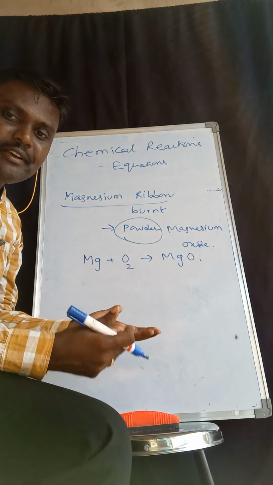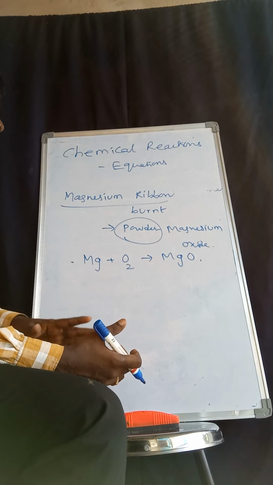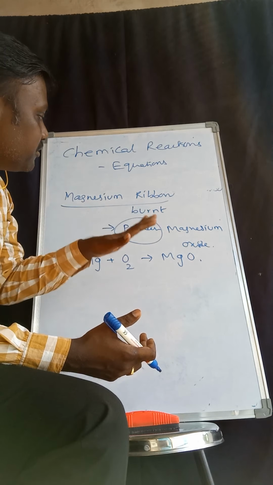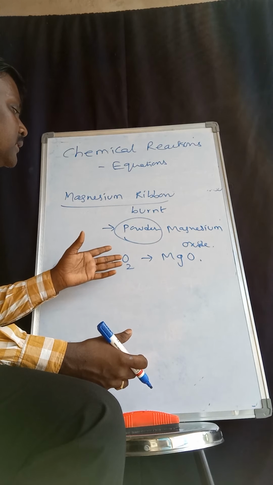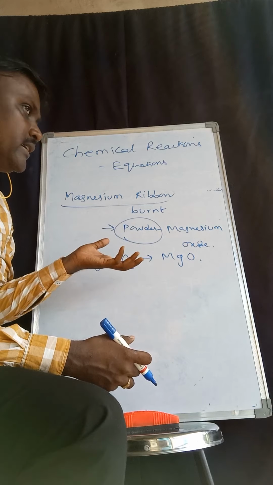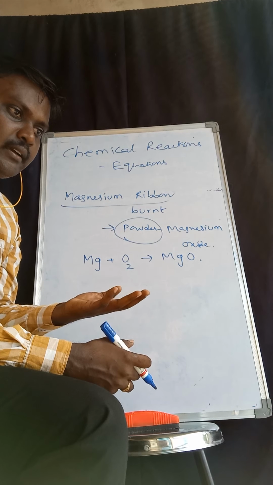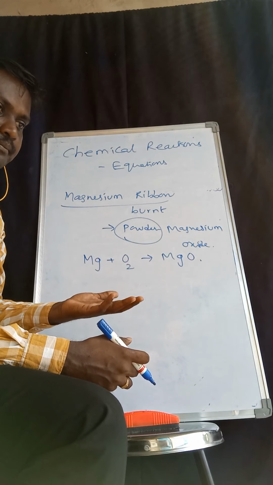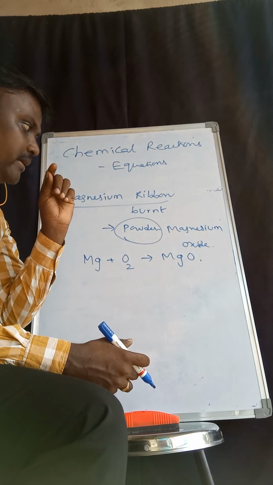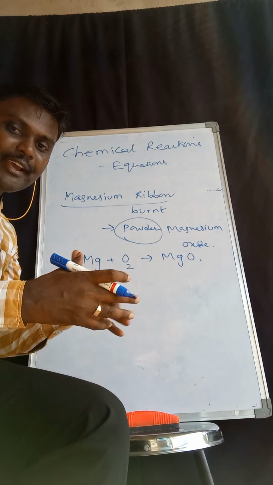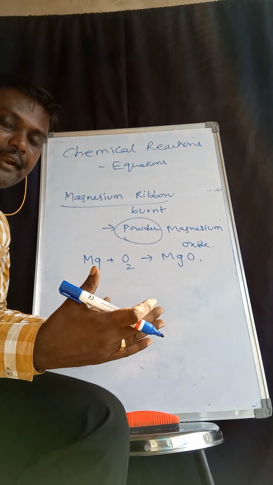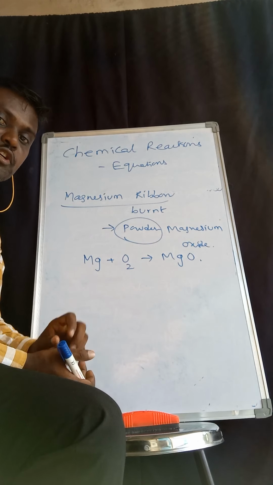There are many ways to communicate this. Generally we communicate like this: we write down the theory part, the whole story. A magnesium ribbon is burnt using a spirit lamp and becomes a powder. That powder is taken in a bowl, and it is known as magnesium oxide. This is one way of expressing it, but it seems very lengthy.